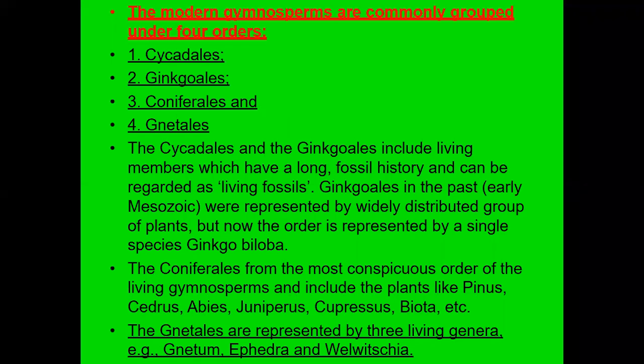We can find them in large numbers in cold regions where snowfall happens. In Marathi we call them suchiparni vriksha. Many of these gymnosperms are used in the wood industry because they have wood with much more durability and a longer life, so their plantation as well as forests are found in some mountain areas. Okay, so Gnetales are represented by three genera: Gnetum, Ephedra and Welwitschia.